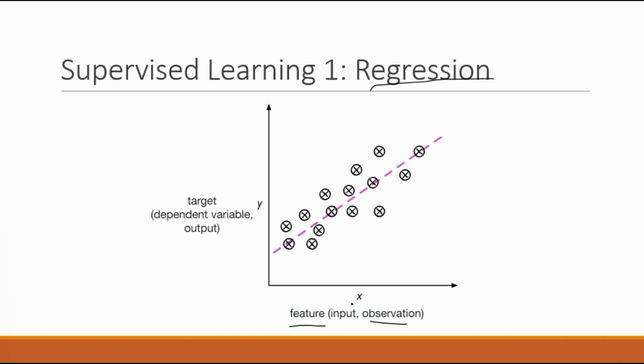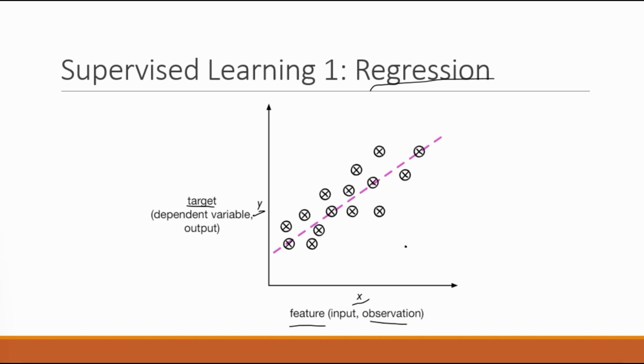Our x variable, the explanatory variable, we call the feature, and the target, the dependent variable, would be the data on the y-axis. Here we are fitting a linear model. We can then predict, for a new observation, what its target value might be given this model. Think of the x's here as the training data.